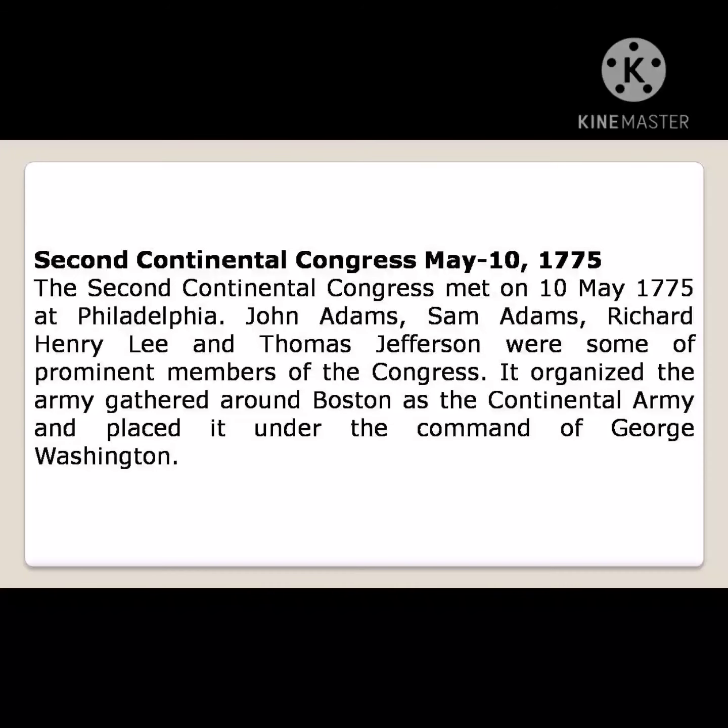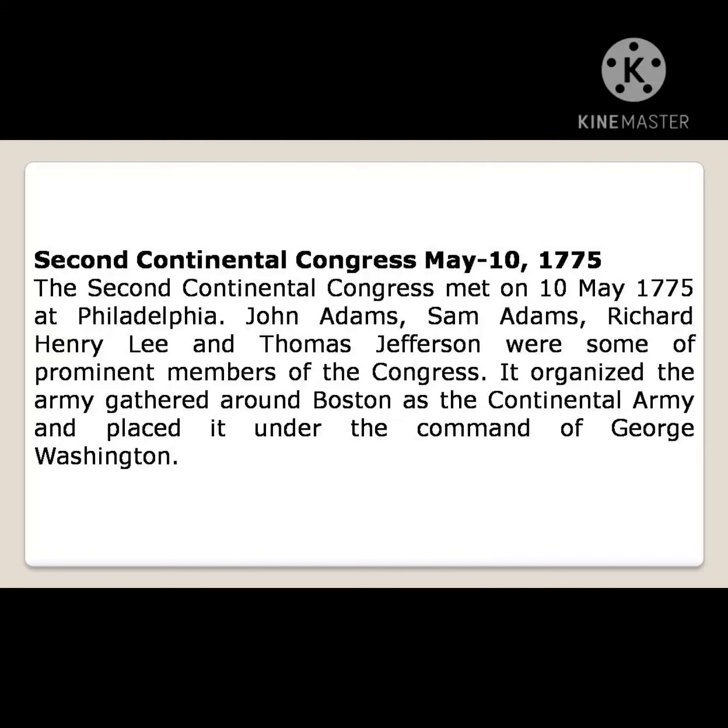It organized the army gathered around Boston as the Continental Army and placed it under the command of George Washington.